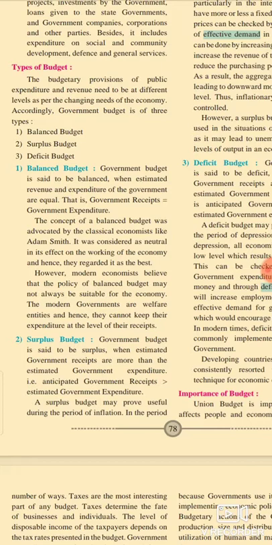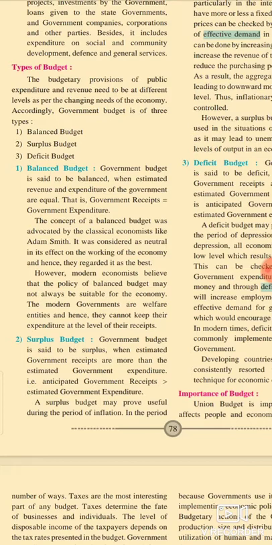The concept of the balanced budget was advocated by the classical economists like Adam Smith. It was considered neutral in its effect on the working of the economy, and hence they regarded it as the best.